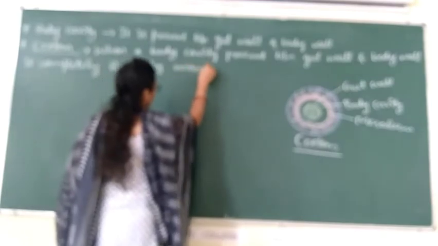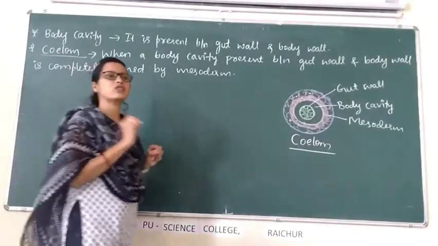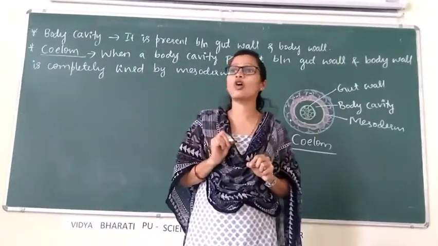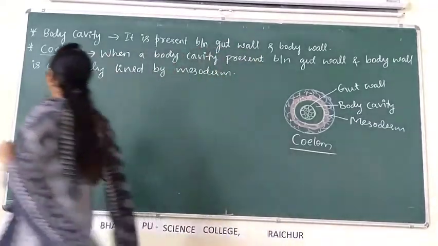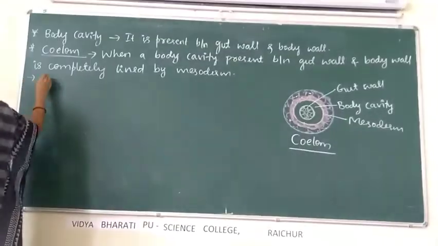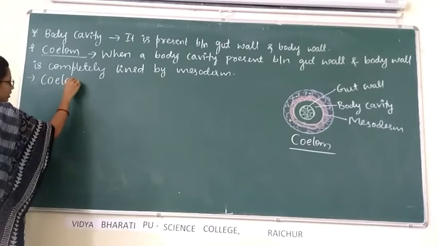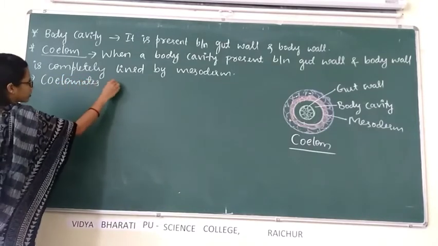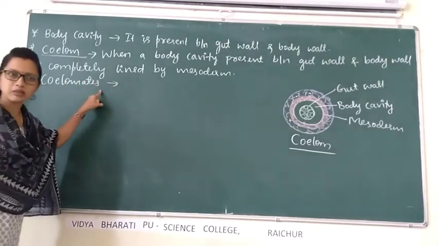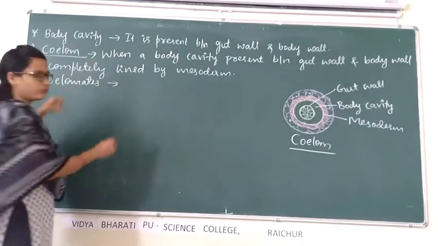Lined means covered. Animals having coelom are called coelomates. Coelomates are the animals having coelom.